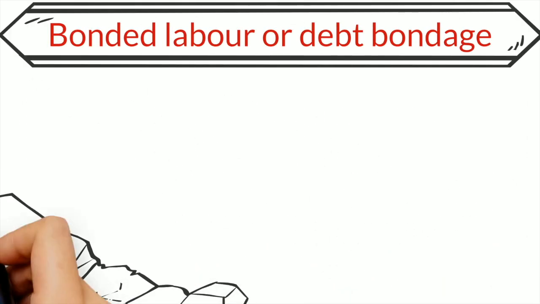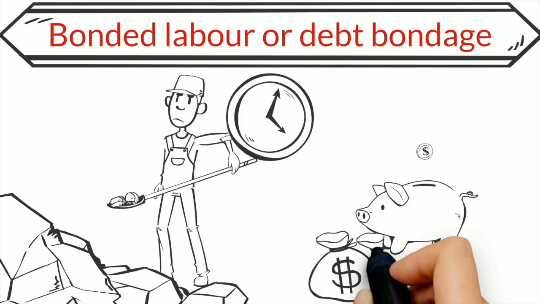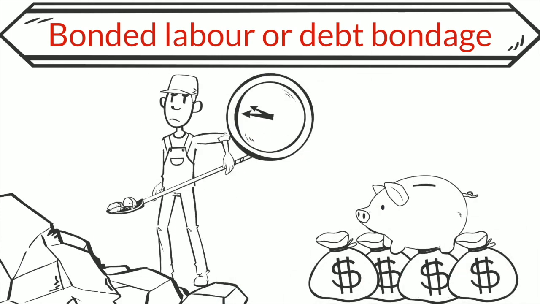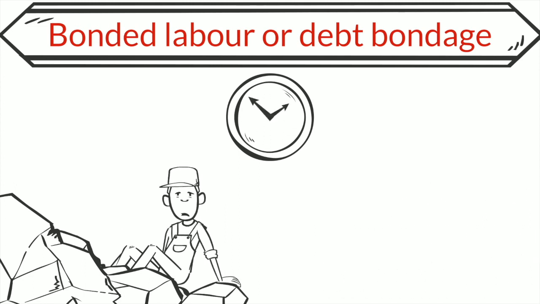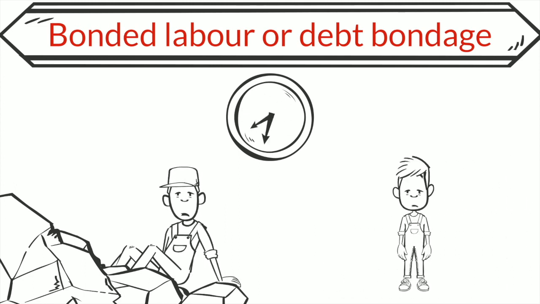Bonded labor, or debt bondage, is when a worker's labor is demanded purportedly to repay a loan. The person is usually coerced into working long after the loan is repaid. Often, the debt is passed on to the next generation.